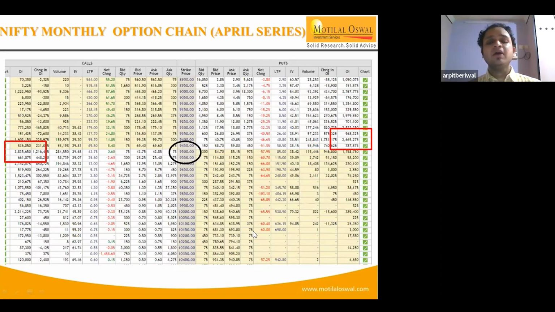But at the same time, we also need to see what the hurdle is at high levels, and likewise we have to exit. Option buying is very important as we have to make a quick entry and, at the same time, a quick exit. So here we'll give an example. For example, the 9,400 Nifty option is trading around 50. It moves up to 9,450, 9,500, and the option has moved from 50 to 75 and 80.